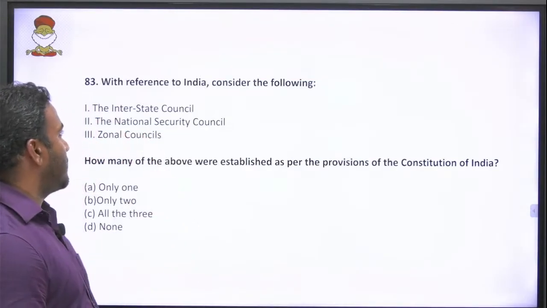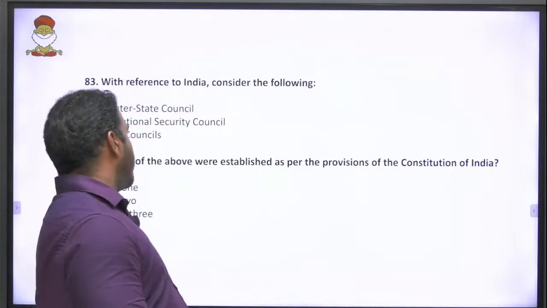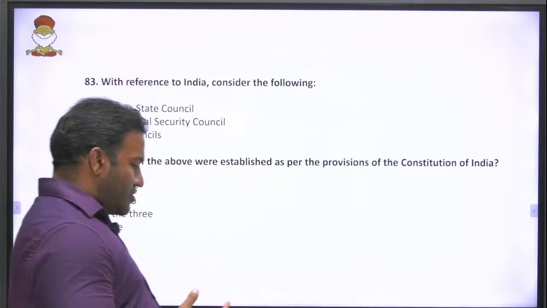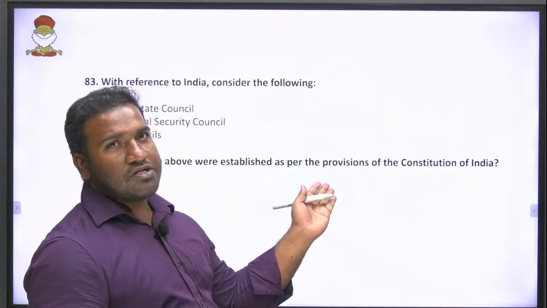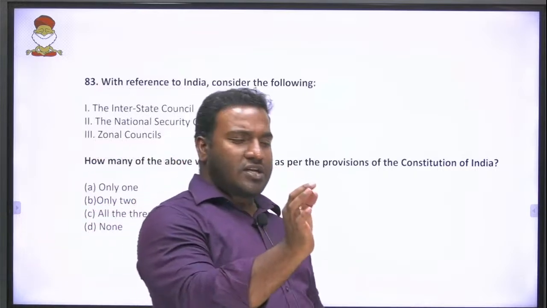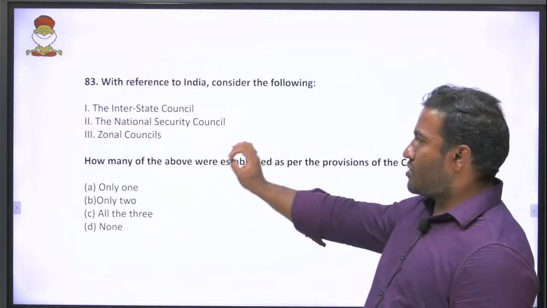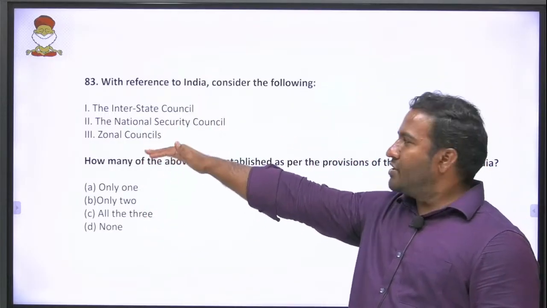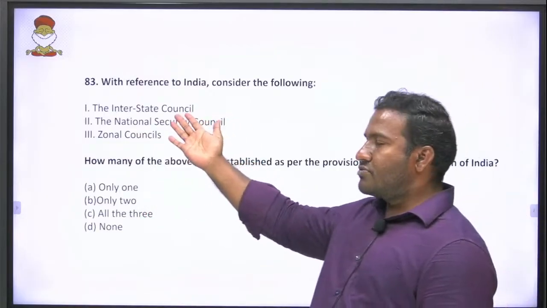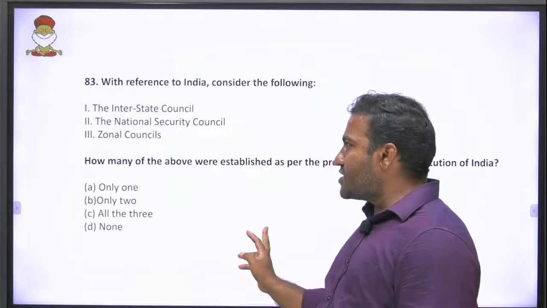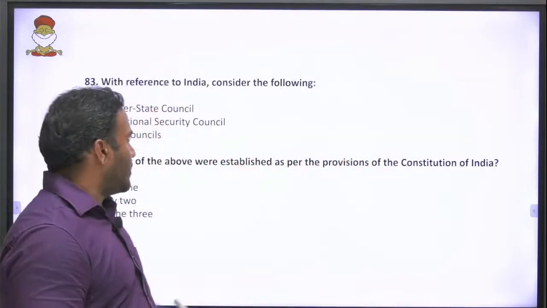Then the next question: with reference to India, consider the following: Interstate Council, the National Security Council, zonal councils. Which of them have been established as per the provisions of the Constitution? It is clearly written in the Constitution. So which article is doing what? These organizations are established under which article? The Interstate Council is established under Article 263. Yes, if you go and read PM Bakshi, it is very clearly written there.